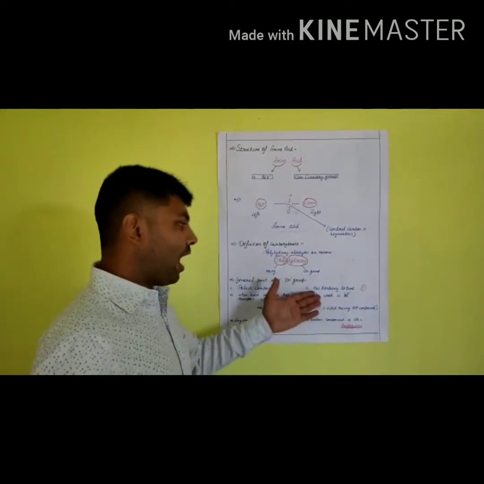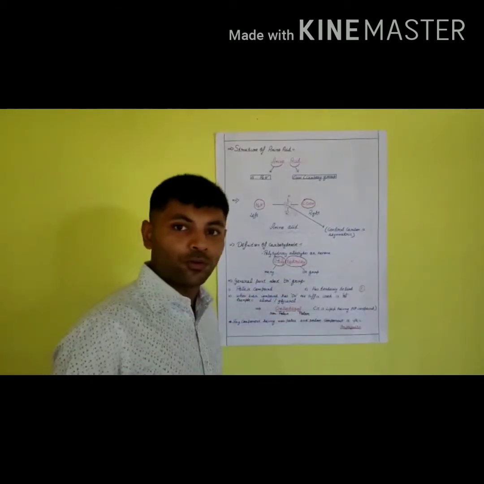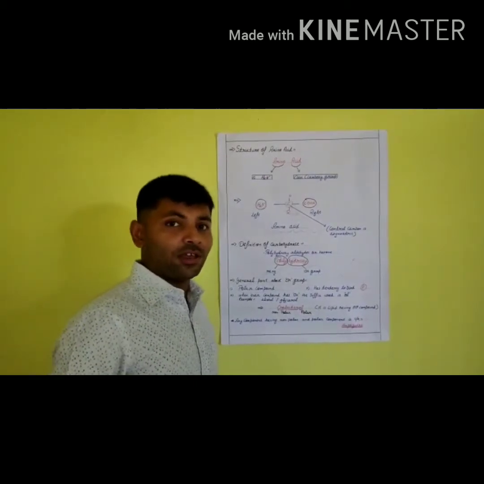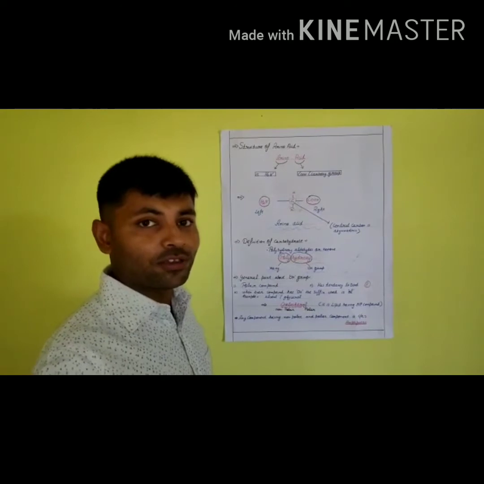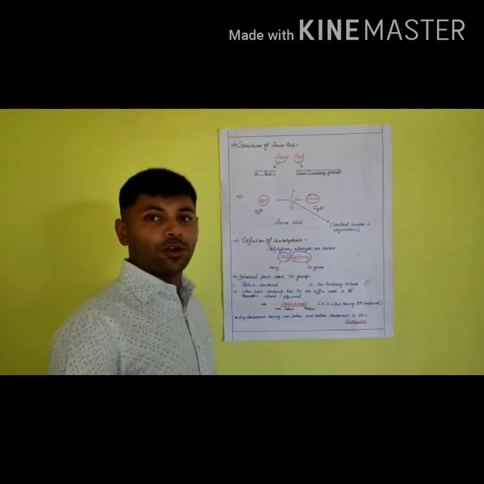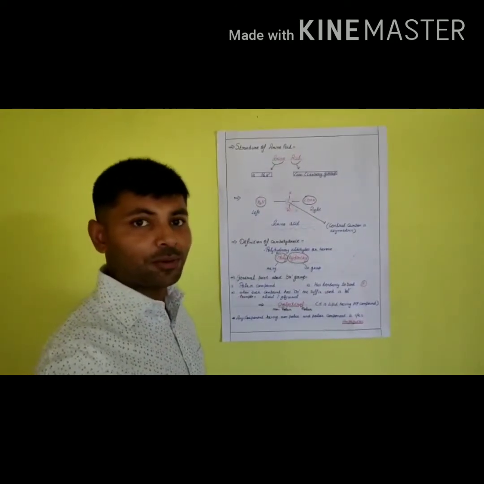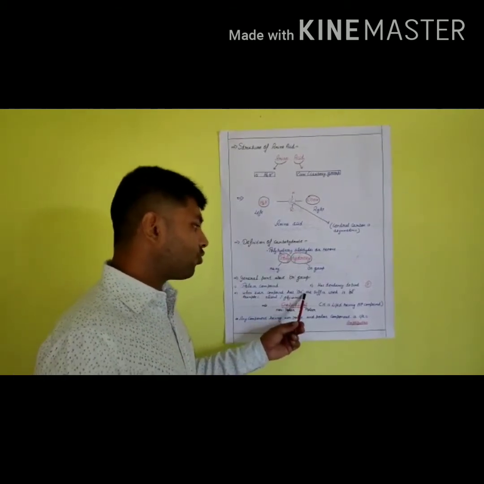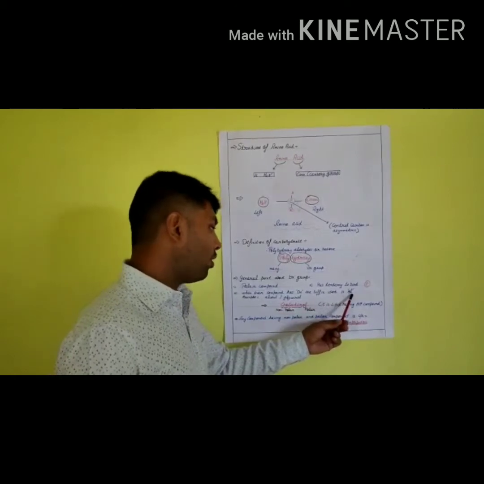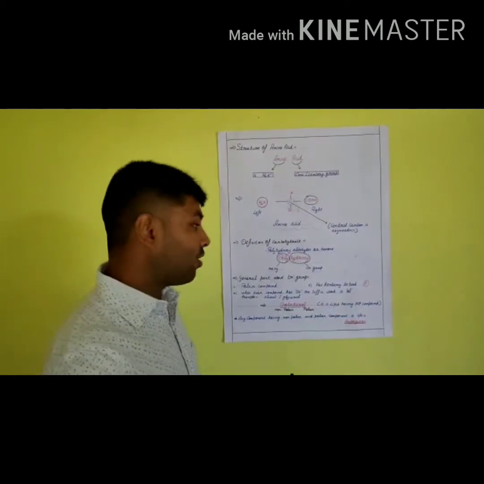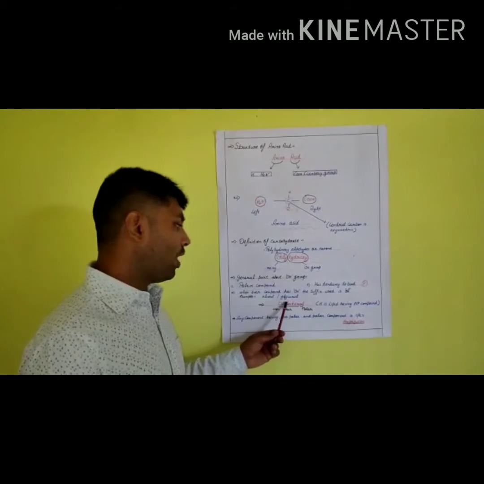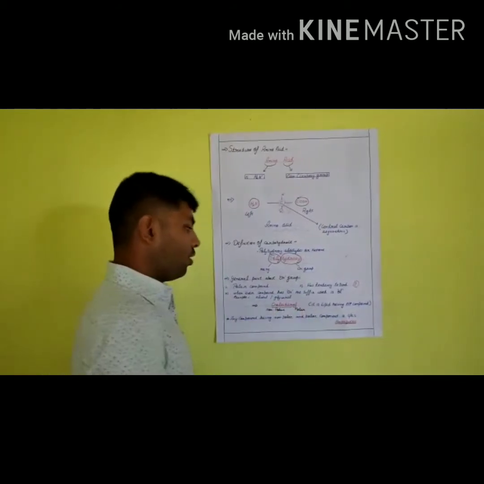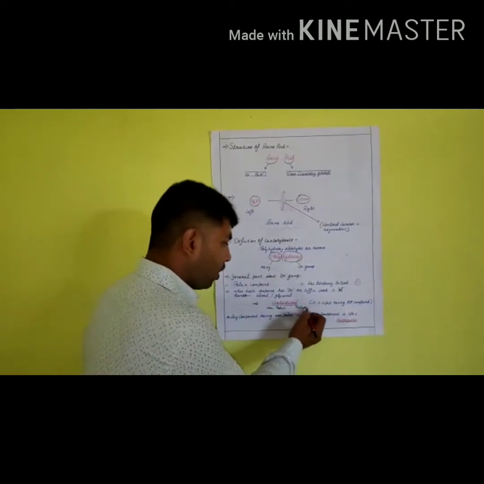Second point is that it has a tendency to bind with phosphate. It is clear that when glucose enters the cells, it basically forms glucose 6-phosphate. That phosphate group is attached to the 6th carbon position. Now, whenever a compound has an OH group, the suffix used is -ol, meaning in the end we write -ol. Like for example, alcohol and glycerol. Taking another example, cholesterol. This -ol is polar.